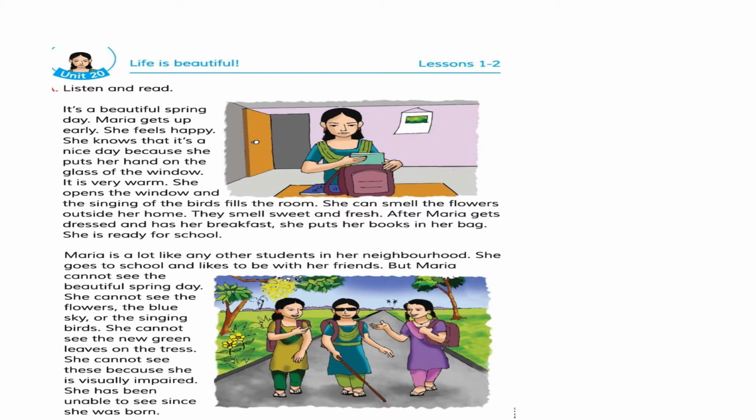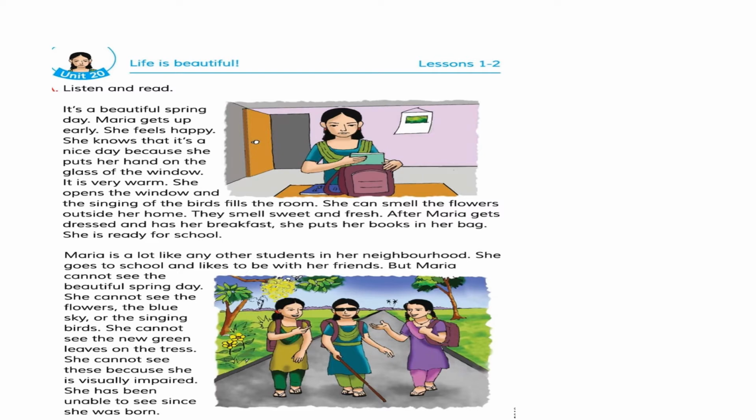Maria gets up early. She feels happy. Maria gets up early means Maria তাড়াতাড়ি জেগে উঠেছে and she is feeling happy. She knows that it's a nice day because she puts her hand on the glass of the window and it is very warm.